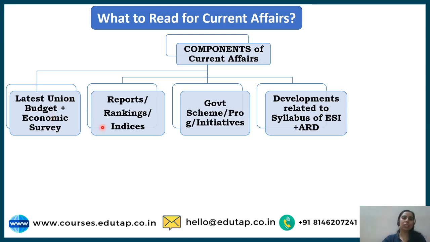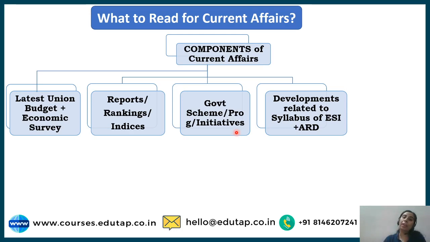Then reports, rankings and indices. So national level reports and rankings or international level reports and rankings, these are relevant and part of your current affairs. Then guys, third is government schemes, programs, initiatives. So the steps taken by the government are very important, especially the ones which are related to your syllabus. On this I will talk in detail in further slides. For now you have to understand that schemes, programs are a part of your current affairs.